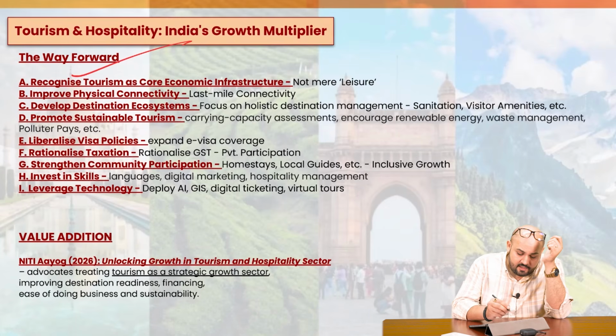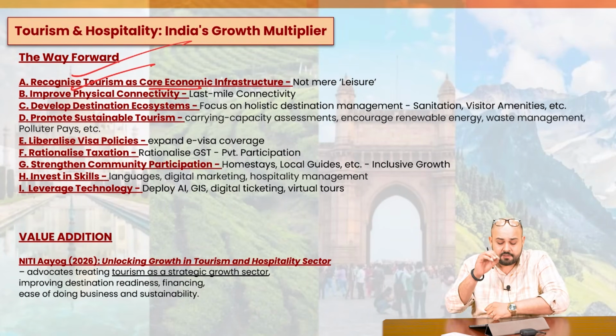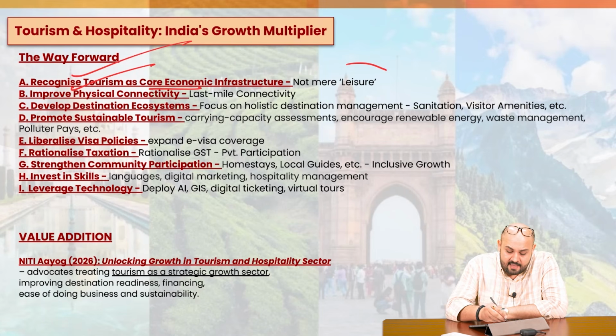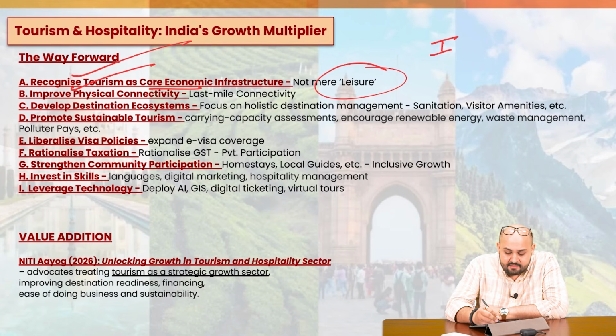What should be the way forward? The very first is to recognize tourism as a core economic infrastructure. Now, this is very important to understand. We just look at tourism and hospitality from that angle of leisure. That should be avoided. Tourism and hospitality has been given, in some places, the infrastructure status.